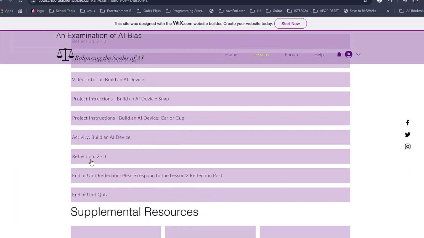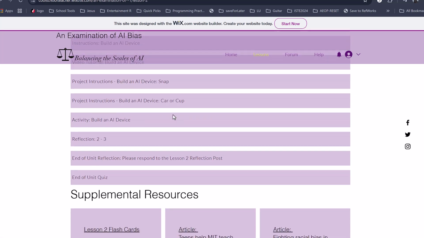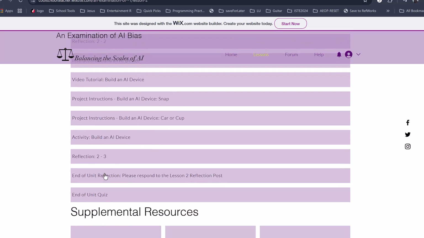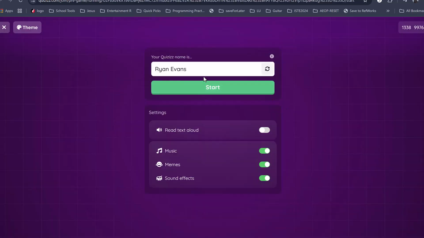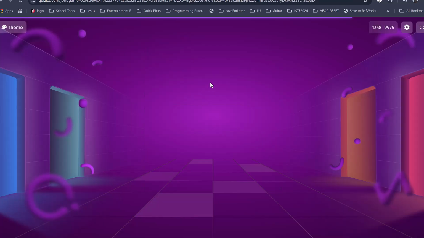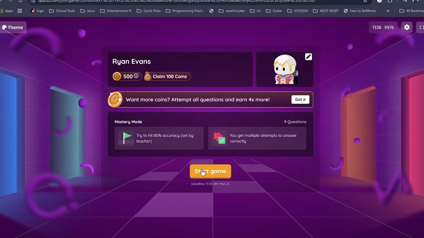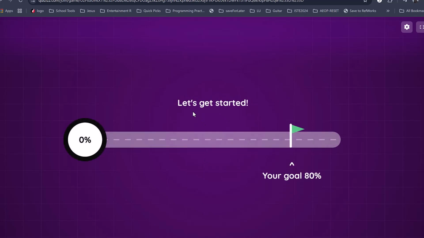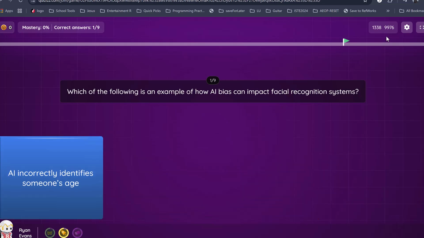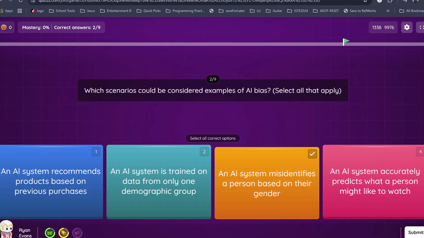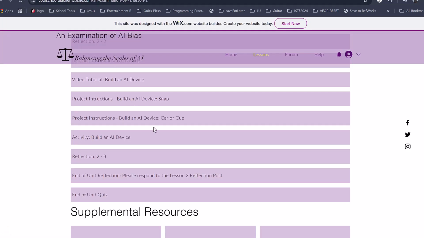And once again, once this activity is over, there's a reflection question, there's an end of unit reflection, and I don't think I mentioned it, but there is an end of unit quiz at the end of each lesson. So this end of unit quiz brings us into the quizzes website, where the students click on it, they click start, and the students are given questions. So there is an end of unit quiz at the end of each lesson with quizzes.